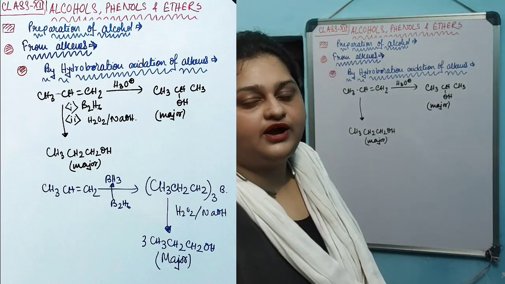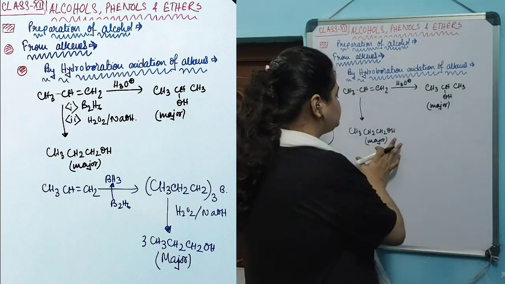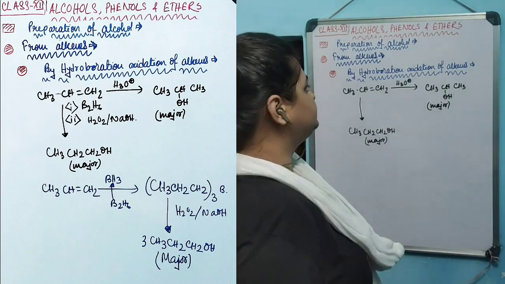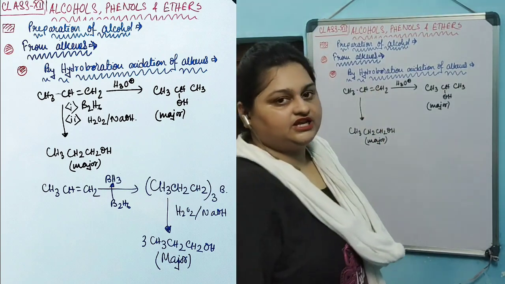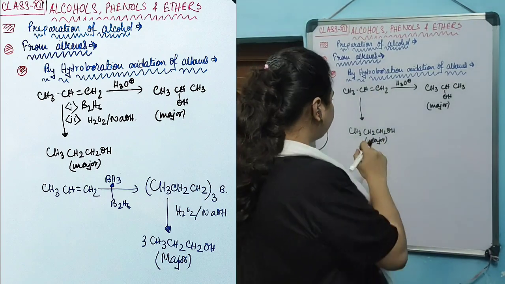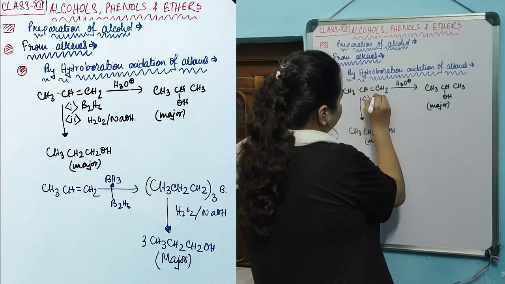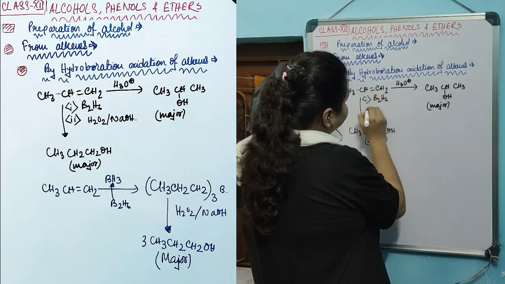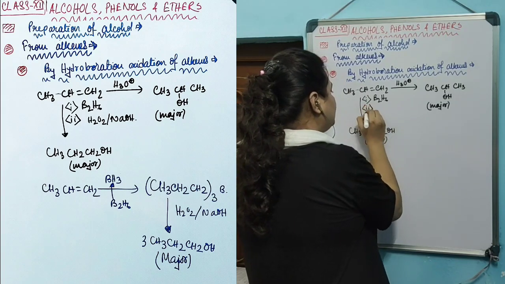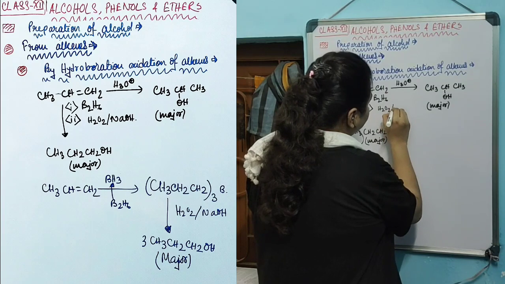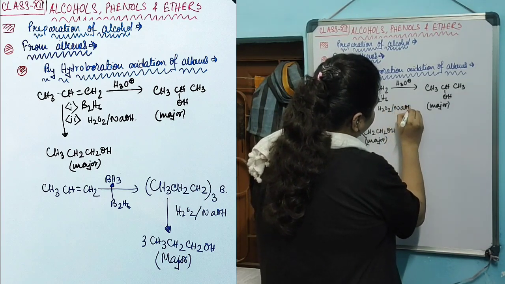We have to find another method to produce this one as a major amount, which is the hydroboration oxidation of alkene method. In it, an unsymmetrical alkene is subjected to B2H6, followed by oxidation with H2O2 in aqueous medium.